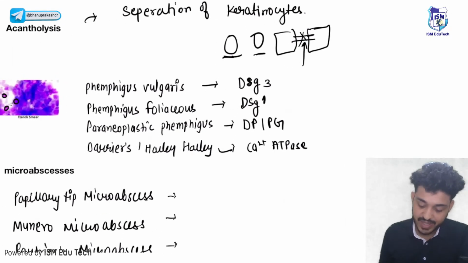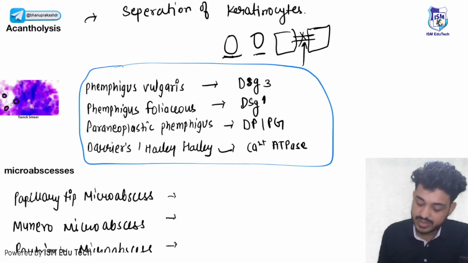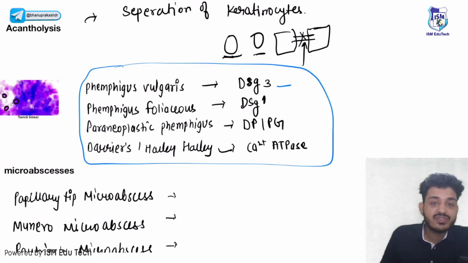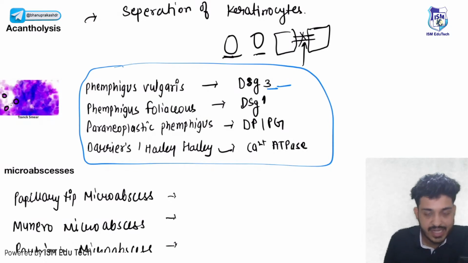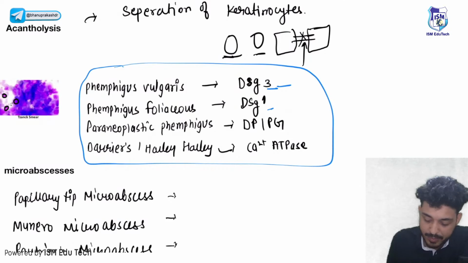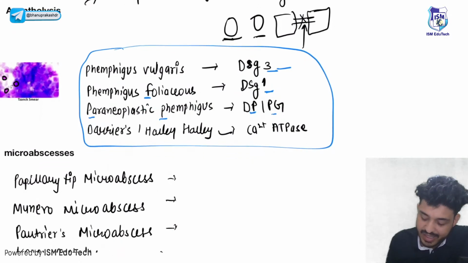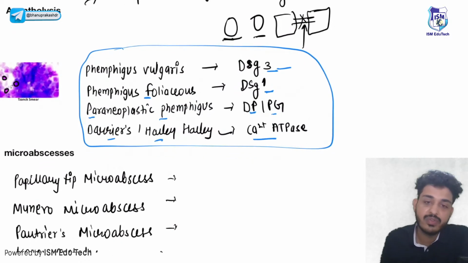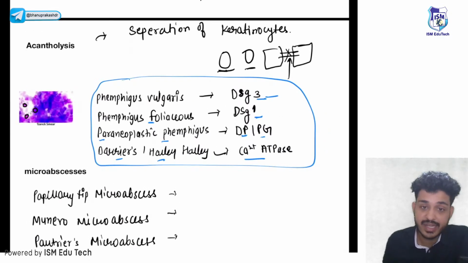So this is a very important table, guys. First thing, in pemphigus vulgaris, there will be desmoglein 3. In pemphigus foliaceus, you can remember it like F for foliaceus, F for first, so there will be desmoglein 1. Paraneoplastic pemphigus, 2P, you can remember like desmoplakin and plakoglobin. And Darier's disease or Hailey-Hailey disease with the help of calcium ATPase, right? So these are your acantholytic cells.